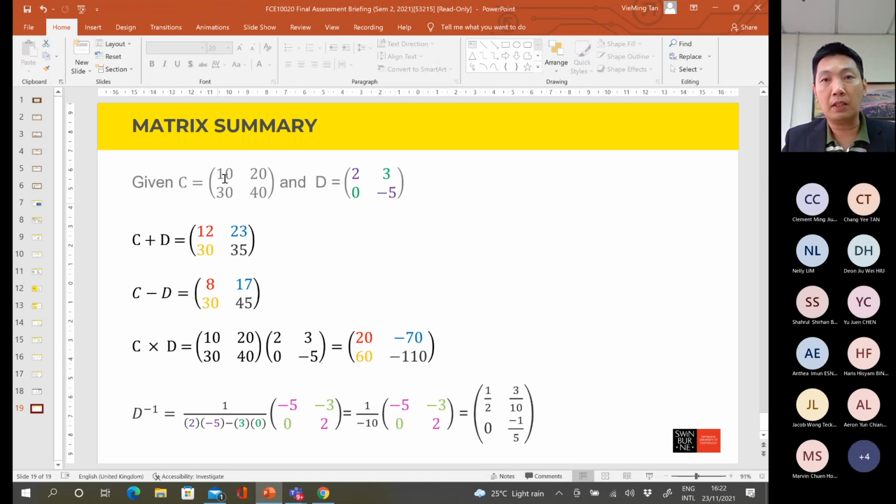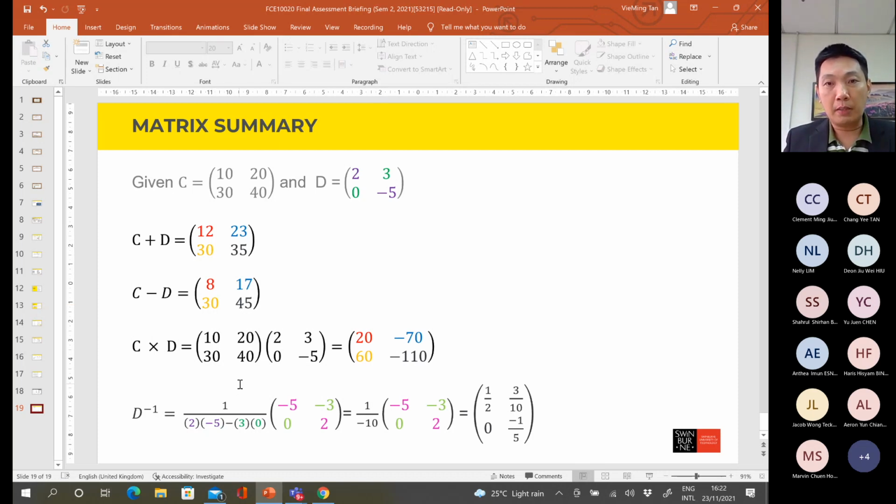It is also the same. For the first row, first column, the answer is 10 minus 2, you get 8. Second row, second column is 40 minus negative 5. Be careful: 40 minus negative 5 gives 40 plus 5, so the answer is 45. I think the summation and subtraction operations should be okay for all of you, quite easy and straightforward. How about multiplication?